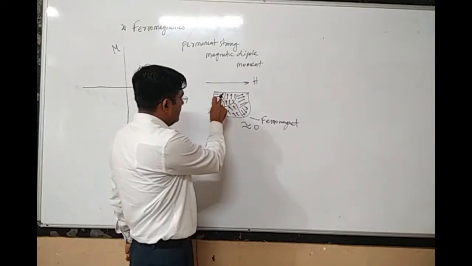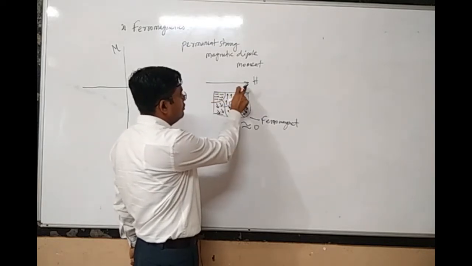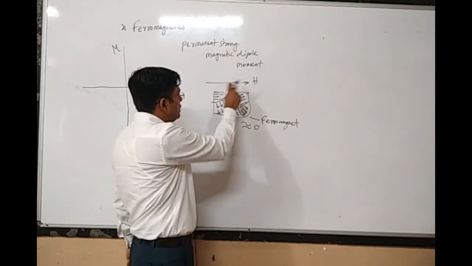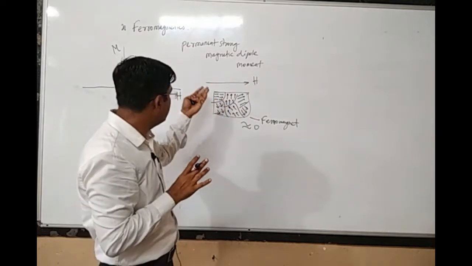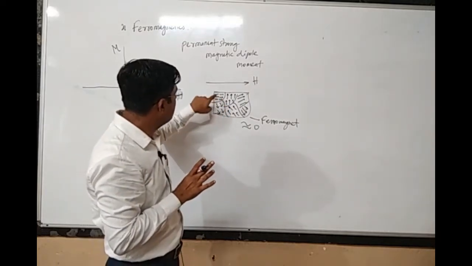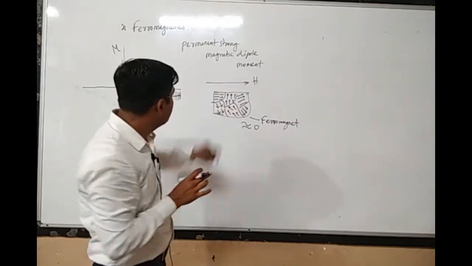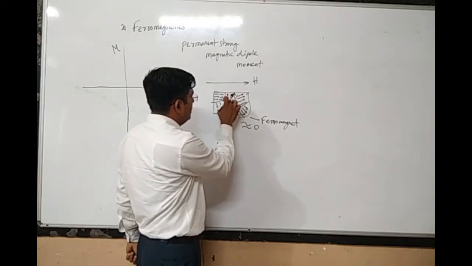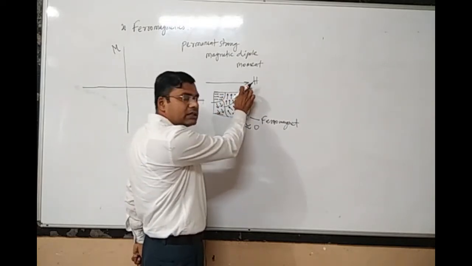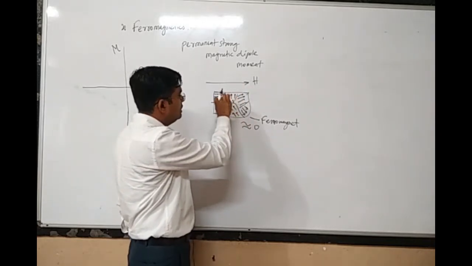In those domains which have the same orientation as the applied magnetic field, there is no effect actually, because within that domain all the magnetic moments are already in the direction of the external magnetic field. But what about the magnetic moments in the other domains, which are not oriented in the direction of the external field? So what will happen? They will try to orient.